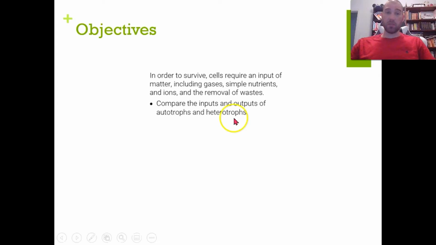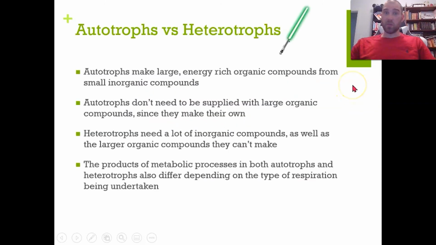So the science understanding we're going to look at: in order to survive, cells require an input of matter, including gases, simple nutrients and ions, and the removal of waste, and you need to be able to compare the inputs and outputs of autotrophs and heterotrophs. So let's review autotrophs and heterotrophs.